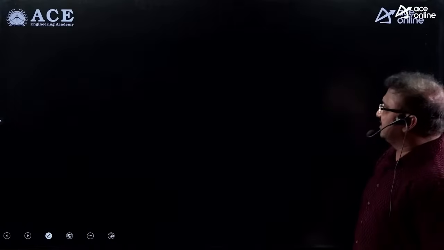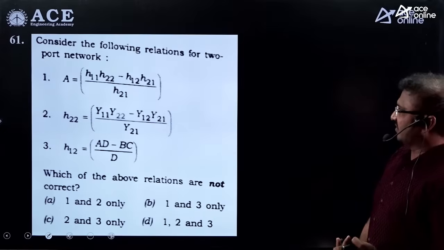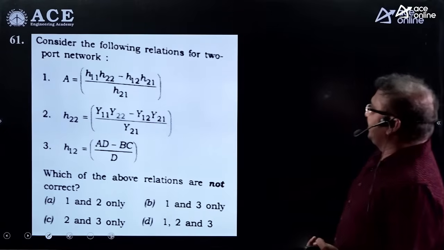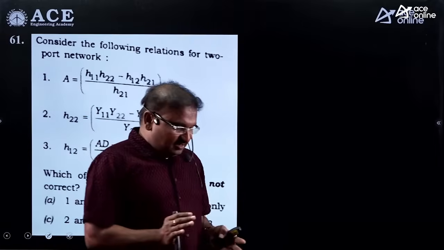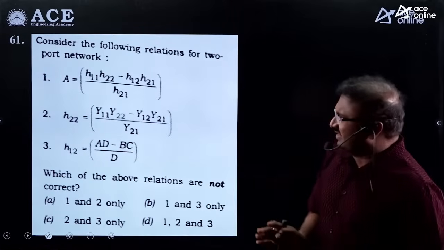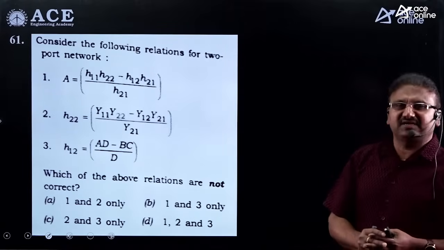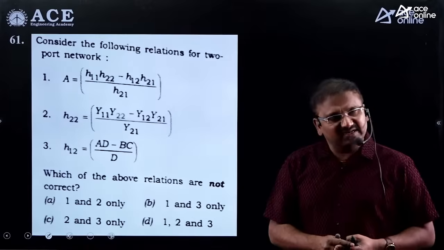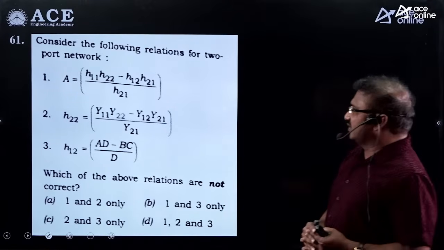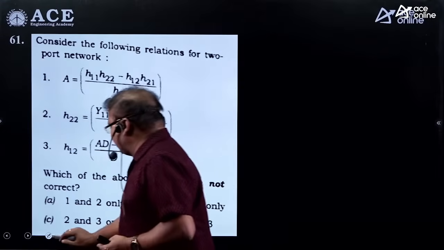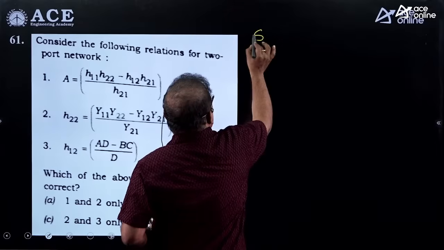Now let me consider the next example. This question is also related to the two-port network parameters. Consider the following relations for the two-port network. Guys, in the examination, if you want to check it, you should go for the calculation part, no doubt in that. It may take some time, but definitely you will get clarity regarding this one. Once you see that, the answer you are going to get is that 2 and 3 are correct. Here, 3 equations you have to consider for the solution.